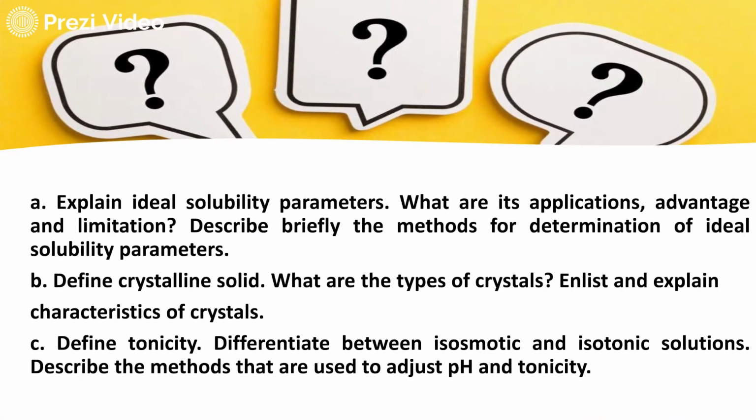Explain ideal solubility parameters. These questions may be asked for 10 marks. What are its implications, advantages and limitations? Describe briefly the methods for determination of ideal solubility parameters. Define crystalline solids. What are the different types of crystals? Enlist and explain characteristics of crystals. Define tonicity. Differentiate isoosmotic and isotonic solution. Describe the methods that are used to adjust pH and tonicity.